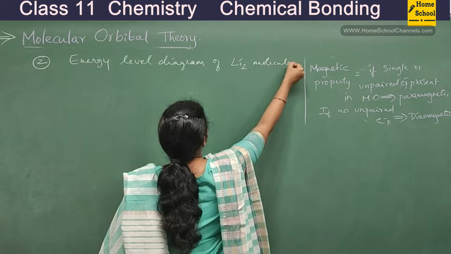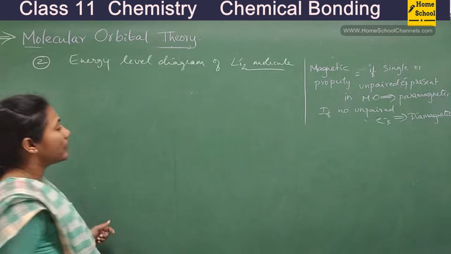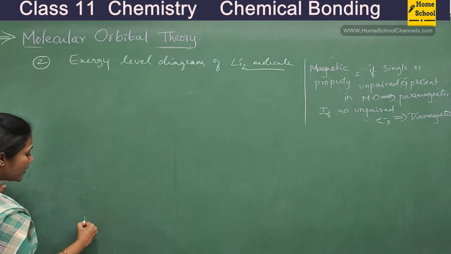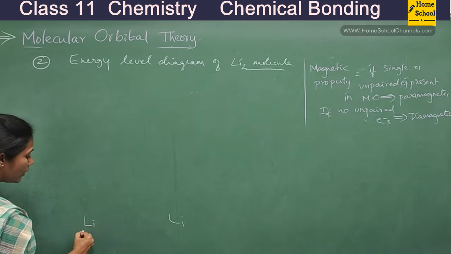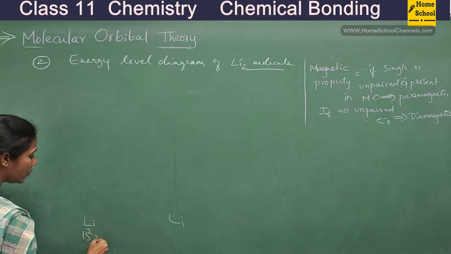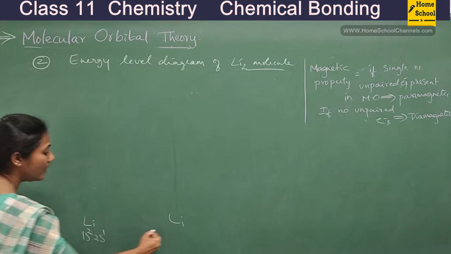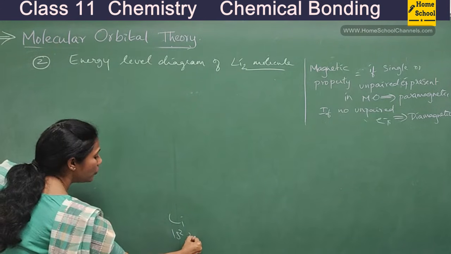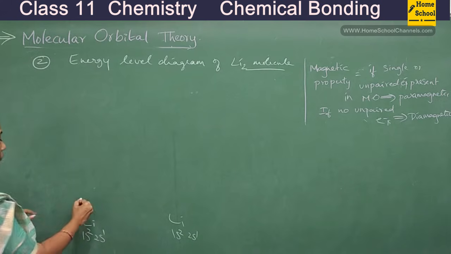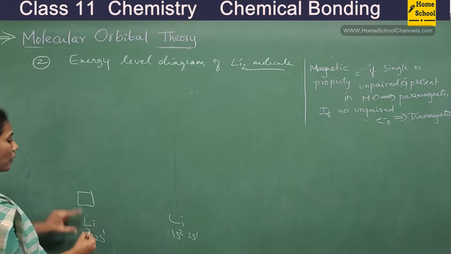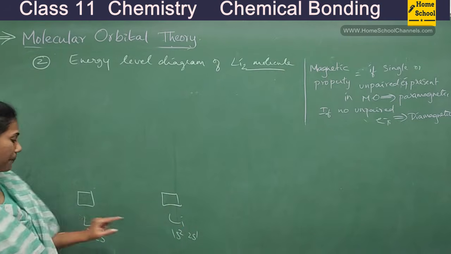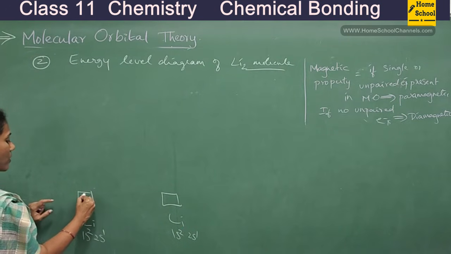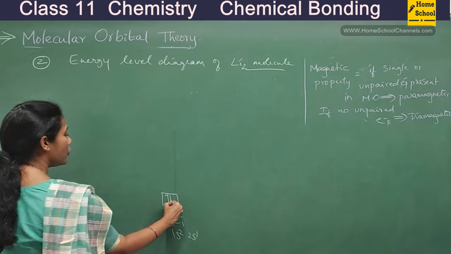Let's see how this lithium molecule is formed. This is one lithium atom, this is another lithium atom. What is the electronic configuration? 1s2, 2s1. Here also 1s2, 2s1. First, the 1s orbital of this lithium combines with the 1s orbital of the other lithium. How many electrons does the 1s orbital have? 2 electrons, here also 2 electrons.